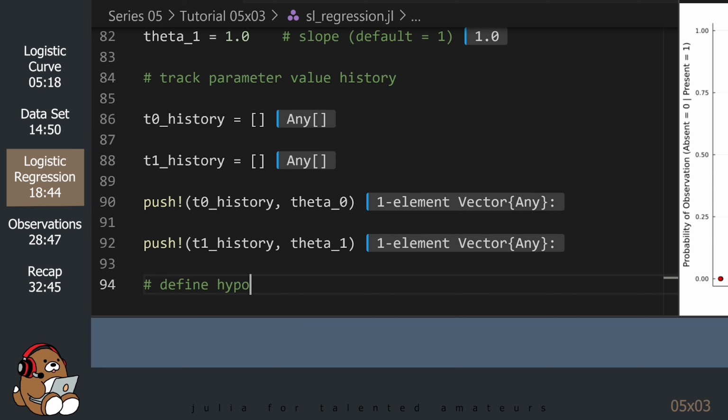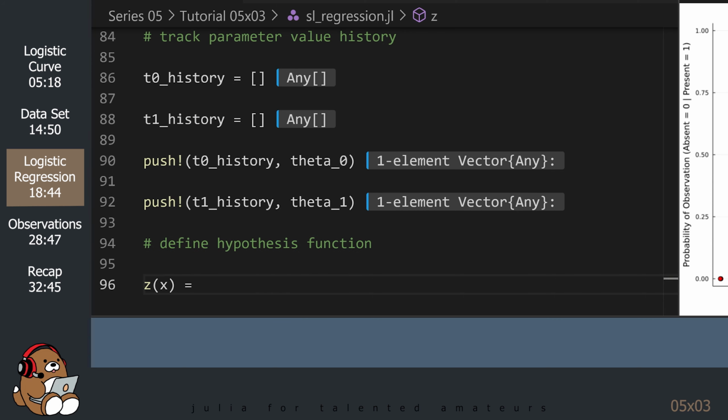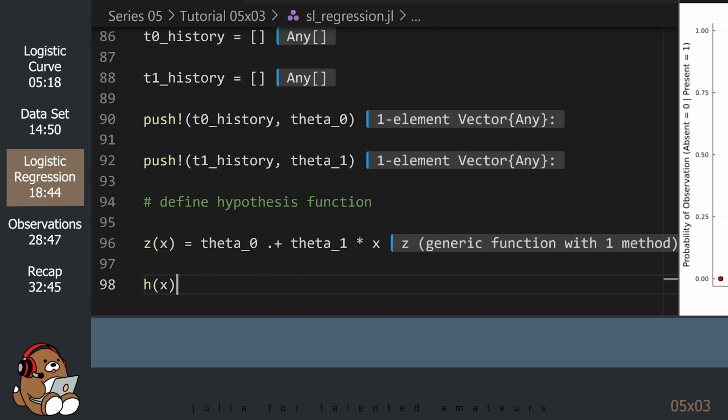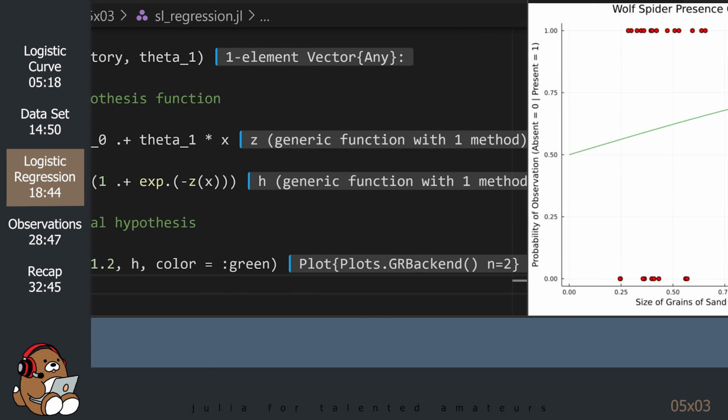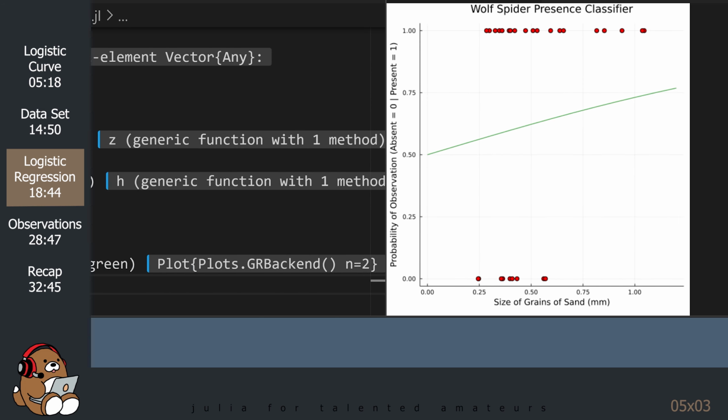Next, we need to define our hypothesis function. Let's add this initial logistic curve to our plot. So this green curve is the initial logistic curve.